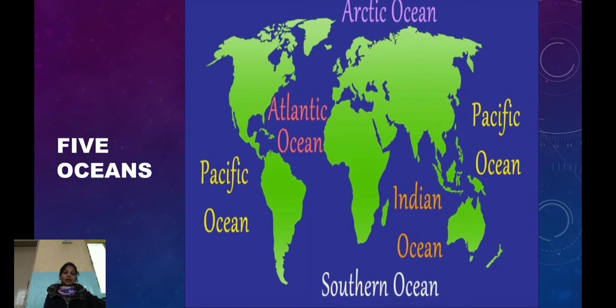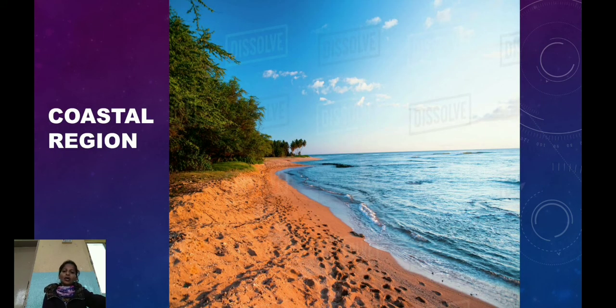2/3 of the earth's surface is covered with water. Most of this water is in the oceans. Ocean water is salty. There are 5 oceans, namely the Atlantic, the Pacific, the Arctic, the Southern Ocean and the Indian Ocean. The land along the margins of an ocean is called the coastal region. Margin means edge, side or border. Water bodies of different shapes and sizes are formed along the coast.